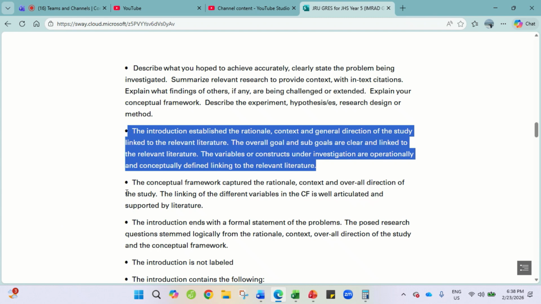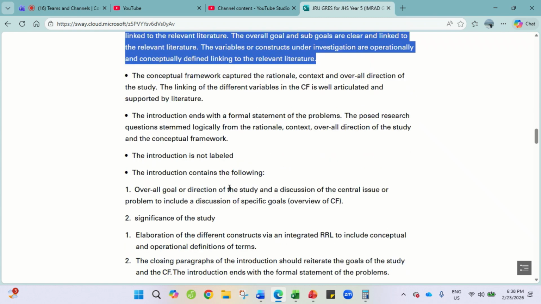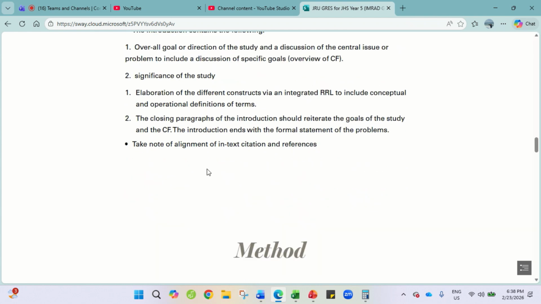And then the conceptual framework, and then the introduction ends with a formal statement of the problem. So that's why it's the SOP. And then the introduction is not labeled or contained. So there is the overall goal, the significance of the study, elaboration, and then the conceptual framework. So this could be readable.